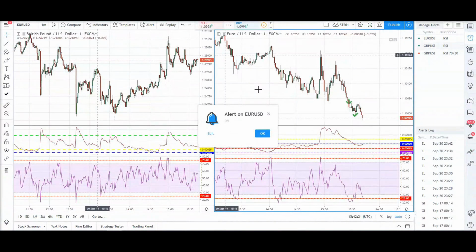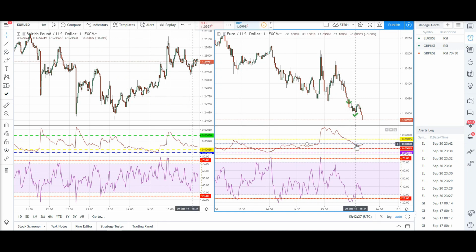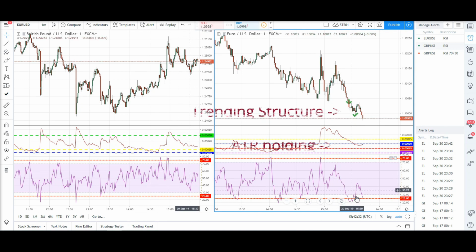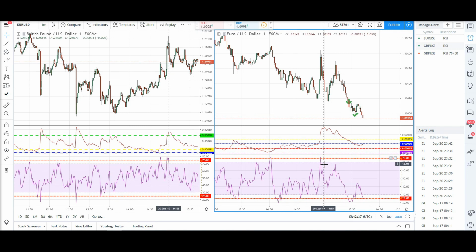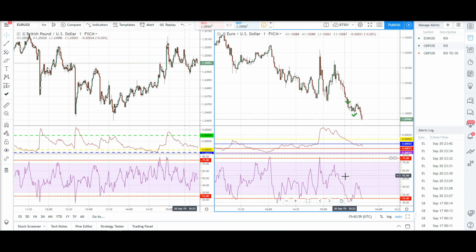Alright guys, so we have a next alert on Euro USD. It seems like it's just the next trade since our previous trade. Right now the ATR is holding between the red and blue channel, so we're going to consider it as ATR holding. And the RSI goes back into the 75-25 channel, so we're going to confirm at 15:43:00 whether the RSI has indeed gone outside the channel. There's about another 15 seconds, and the market structure is in a trending structure, and the ATR is still holding steadily between the red and blue line. Okay, so another 4 seconds and we'll see whether the RSI goes outside the channel.